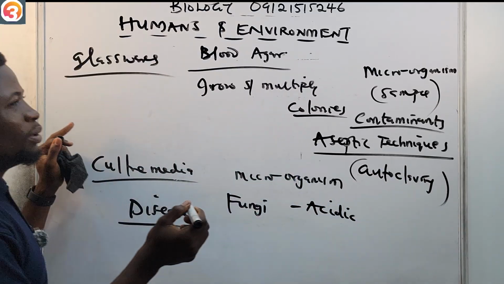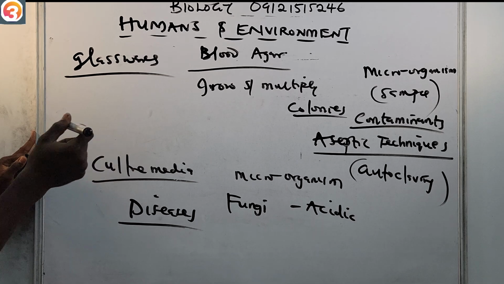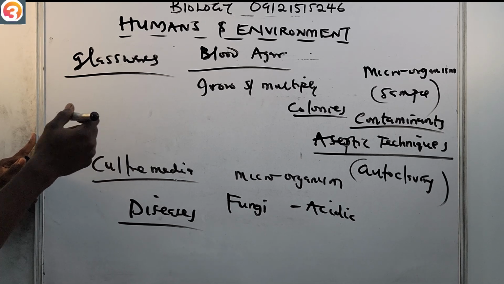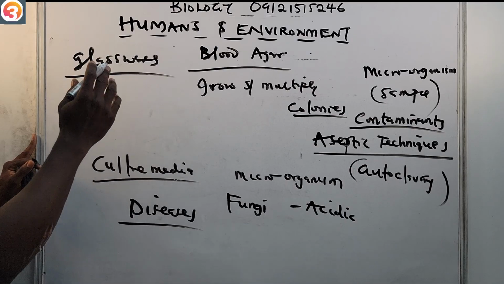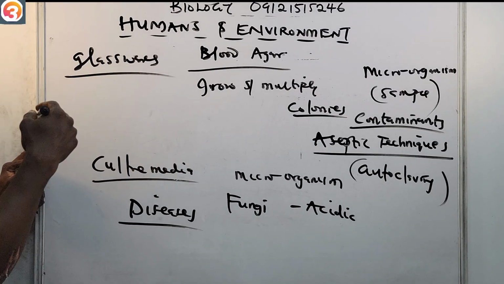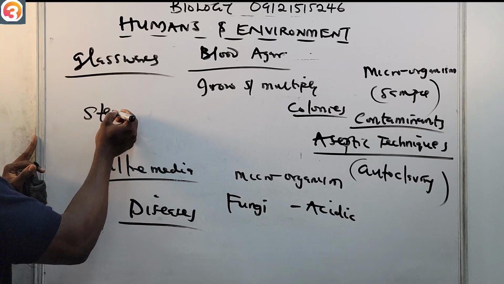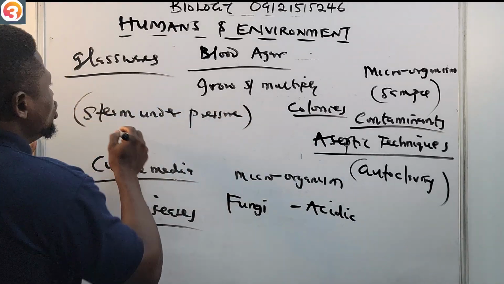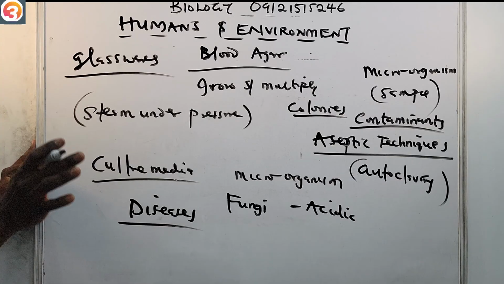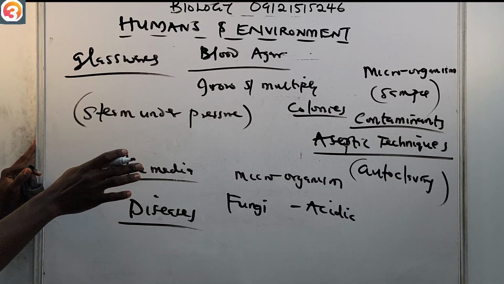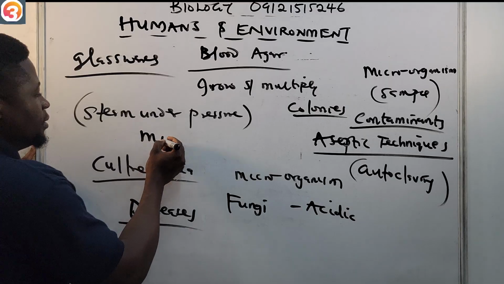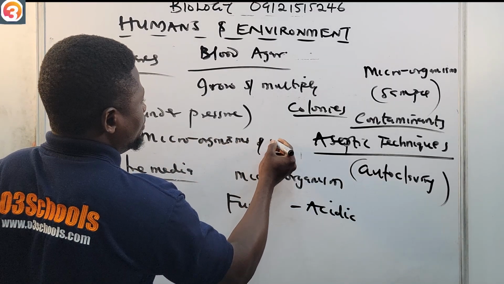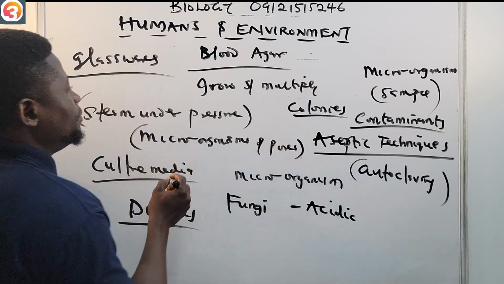Autoclaving means you are heating, or using steam under pressure, to sterilize the equipment, thereby killing microorganisms and spores that may be present.